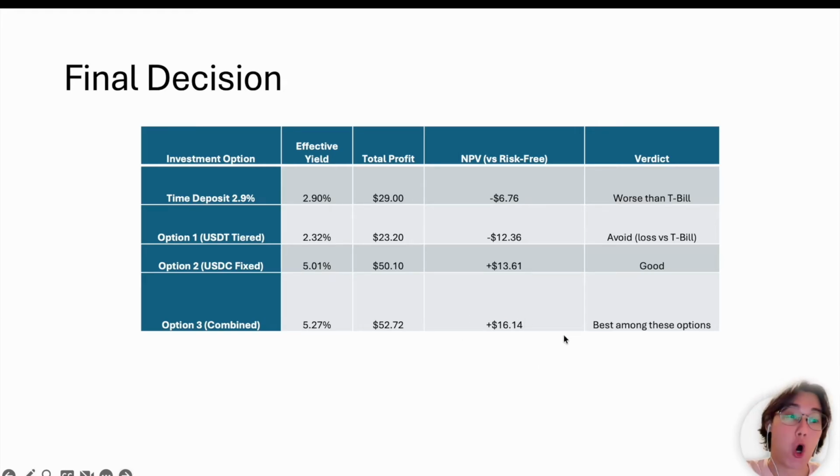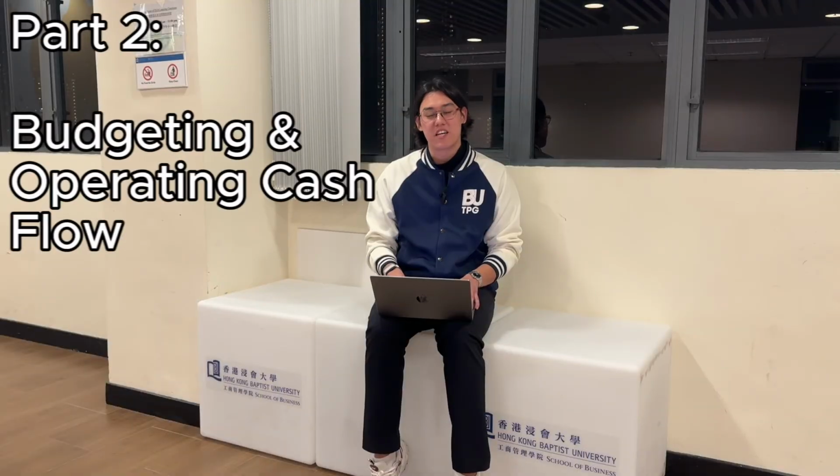Of course, you will see that option 3, combining USDT plus USDC, is the best among these options. Probably I would choose this option even without knowing NPV because it gives more output. However, the concept of time value of money and the main concept of corporate finance, maximizing shareholders' money, where the shareholder is I myself, inspired me to compare these different options and think outside the box, and I came up with this option.